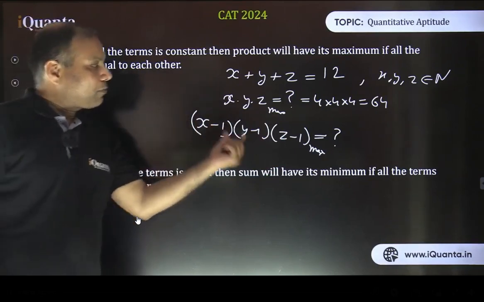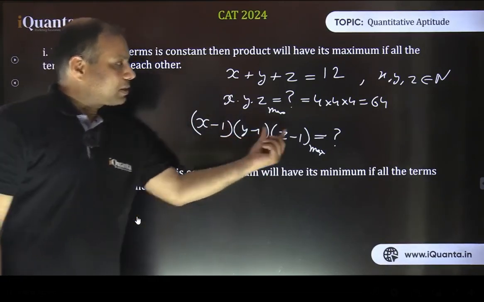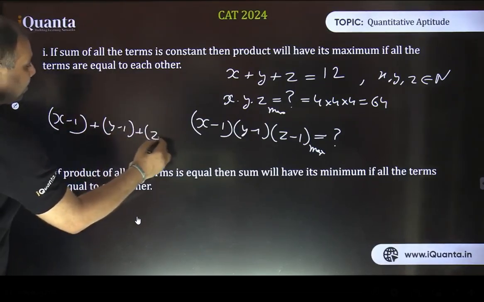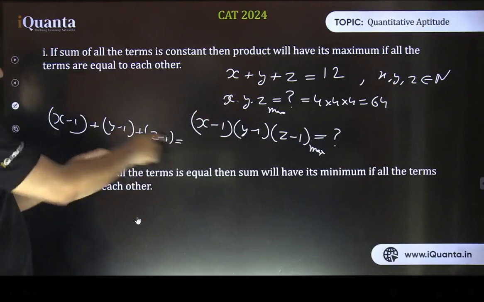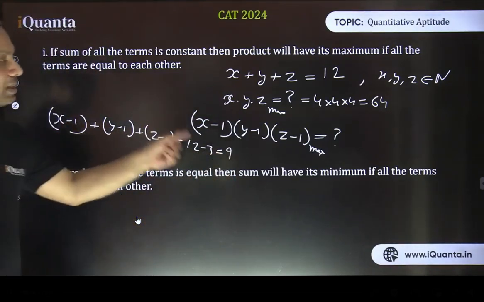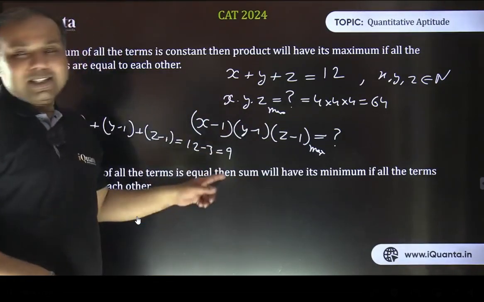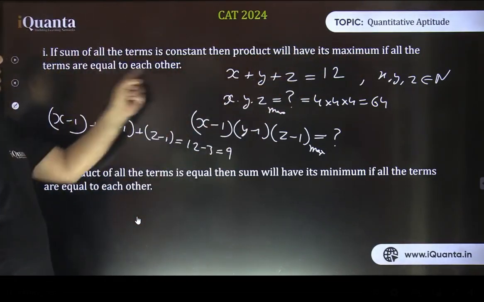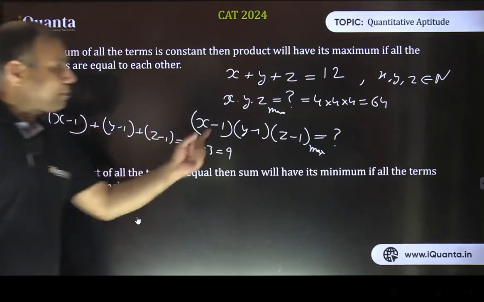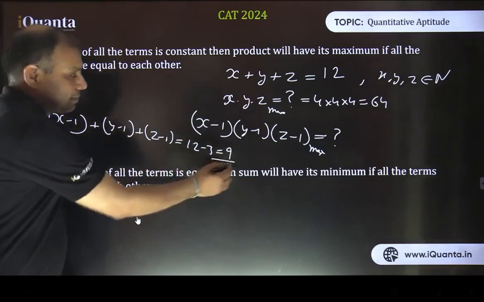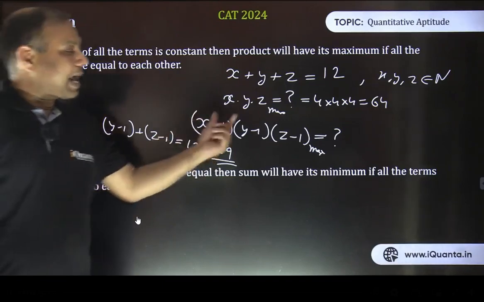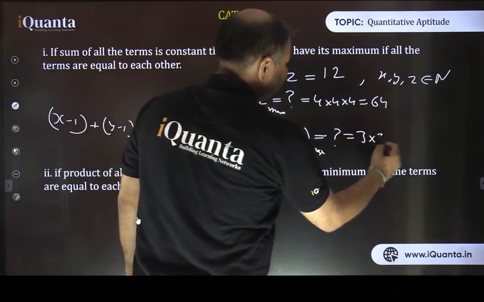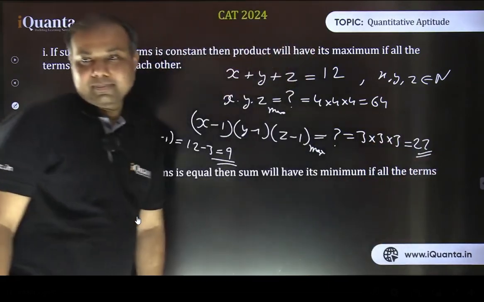First see whether the sum of these three terms is constant or not. Let's check. The sum of these three terms, x minus 1 plus y minus 1 plus z minus 1, is nothing but x plus y plus z, that is 12, minus 3. That is 9. So the sum of these three terms is constant, so their product will become maximum when each term becomes equal. That was the whole idea: if the sum is constant, the product has its maximum value when all the terms are equal. Because the sum is 9, the product can be maximized by making all of them equal, 9 by 3, 3 each. That comes out to be 3 into 3 into 3, that is 27. Is it okay?